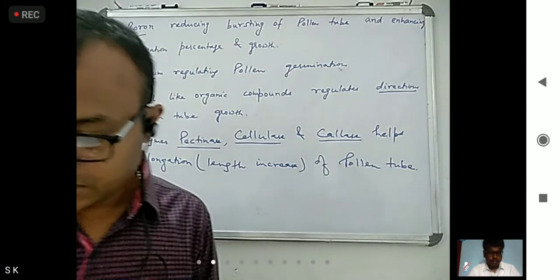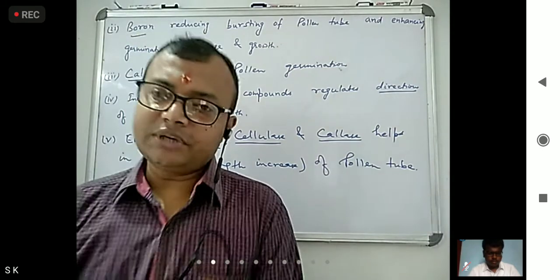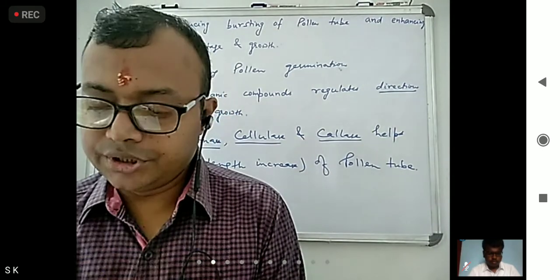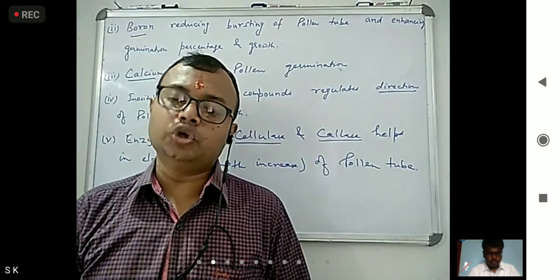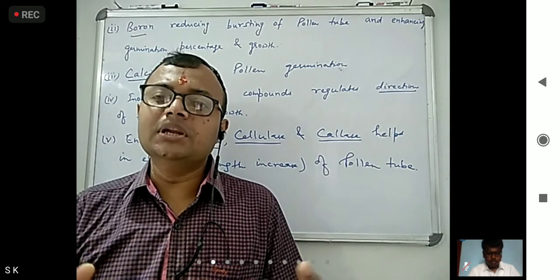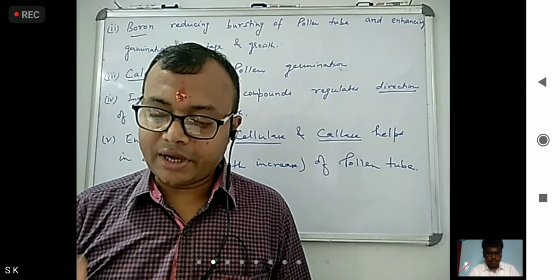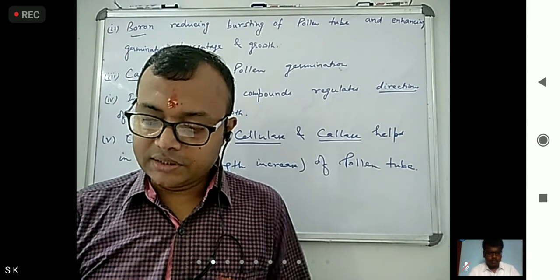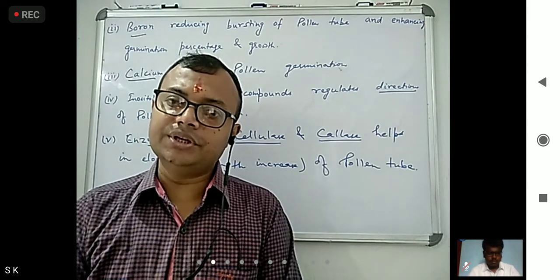Okay, now sometimes they ask what is the length of pollen tube. So pollen tube length varies from millimeters to 45 centimeters. Okay, the longest pollen tube is seen in maize.